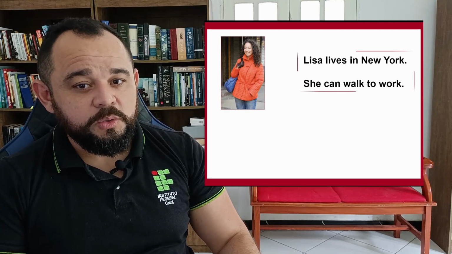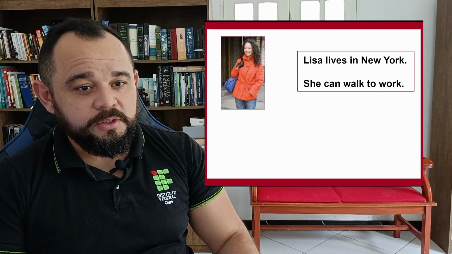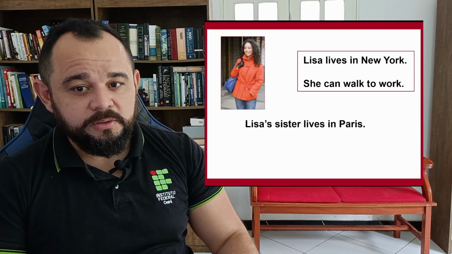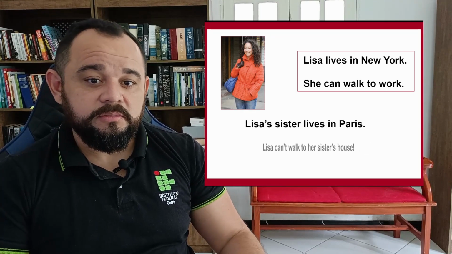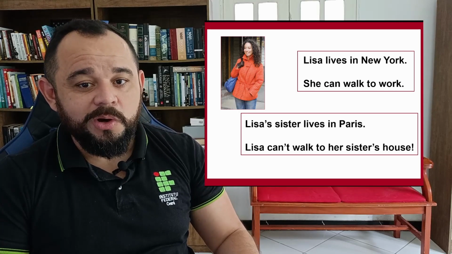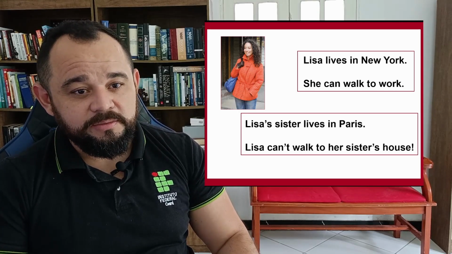Lisa lives in New York. She can walk to work. She's able to walk to work. Lisa's sister lives in Paris, so Lisa can't walk to her sister's house. That's very far.